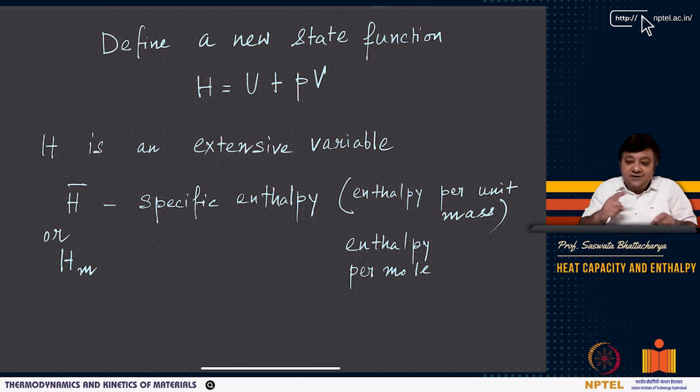It depends on the states only. It does not depend on the path, right? Finding H, when I want to integrate, I have to know the initial state and the final state of the system. I don't have to know in which path these states are arrived at, right? So H bar is specific enthalpy. Specific enthalpy can be enthalpy per unit mass or enthalpy per unit mole, and we can call it H bar or HM. I will use either H bar or HM in this course, right? So this is the enthalpy per mole. It can be enthalpy per mass. Every time I will specify whether it's molar enthalpy or per unit mass.